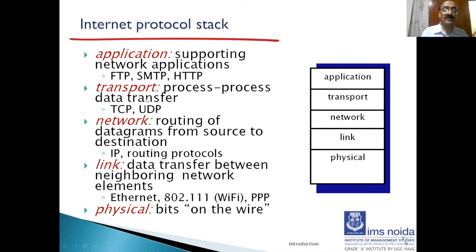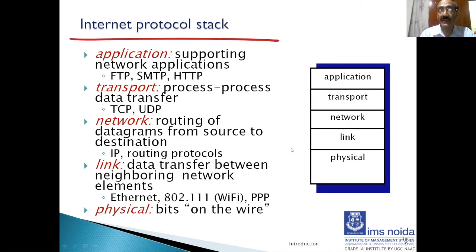Then we have the transport layer. Basically, your application communicates to the operating system and a process is created. So process communication between sender and receiver is done by the transport layer. Then routing of packets is done through the network layer. The link layer is operating more at the LAN level, the local area network level, and the physical layer transmits bits of data between different devices on the physical wire. So these are the 5 layers: application, transport, network, link, and physical.